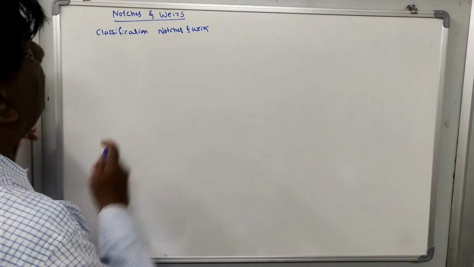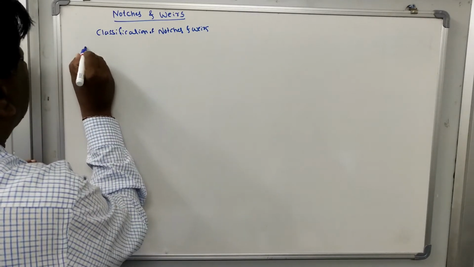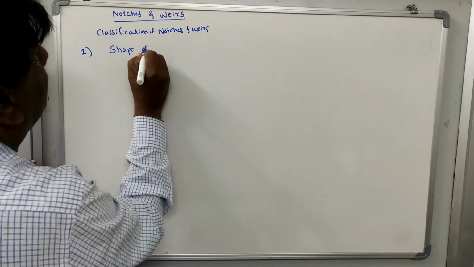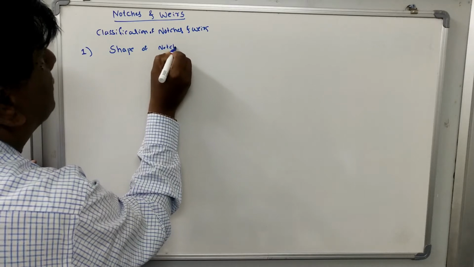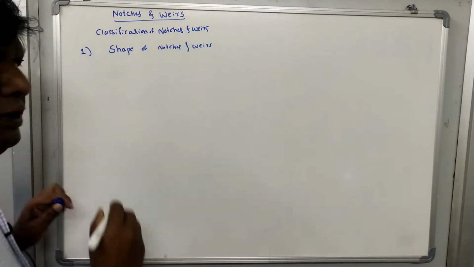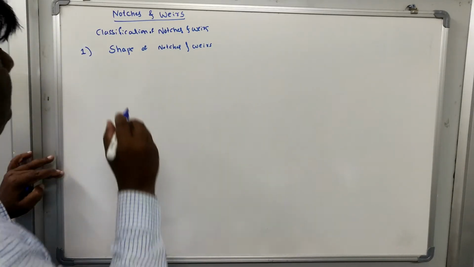The first classification is based on the shape of the notches and weirs.